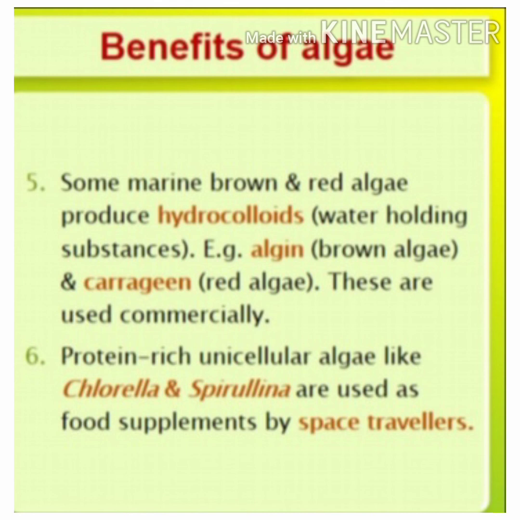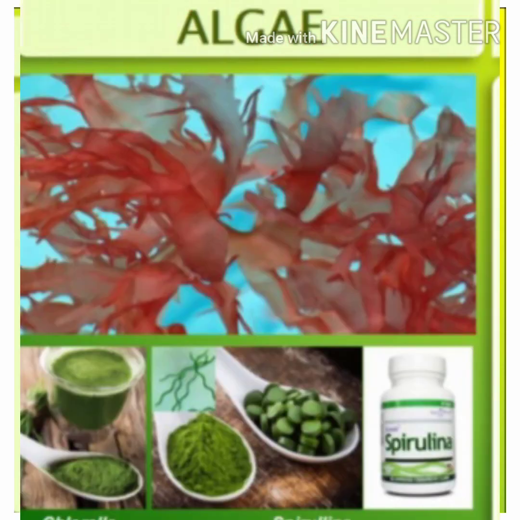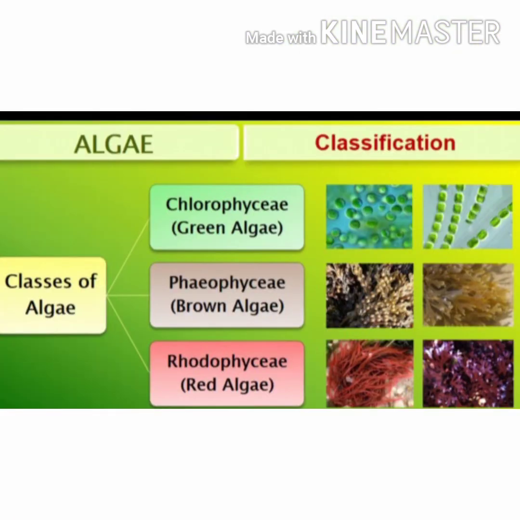Then comes another important economic importance of algae, that is protein-rich unicellular algae like Chlorella and Spirulina. They are used as food supplements by space travelers. Algae is again divided into three classes. They are Chlorophyceae, otherwise called green algae, Phaeophyceae, otherwise called brown algae, and Rhodophyceae, otherwise called red algae.